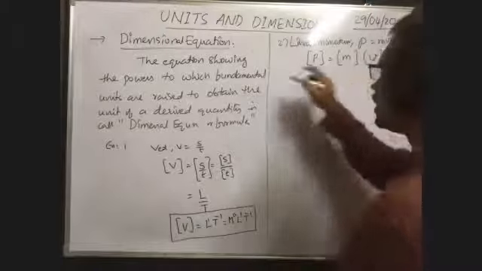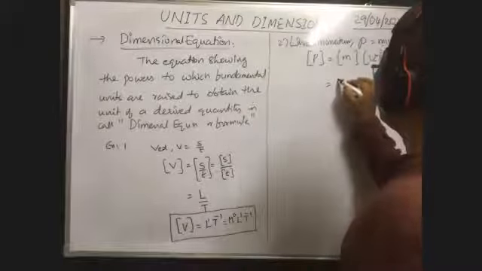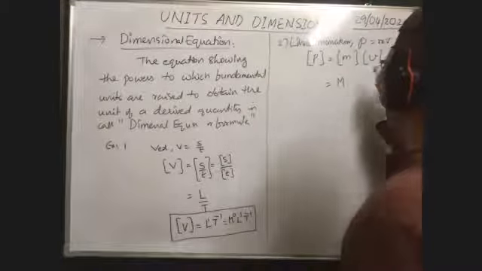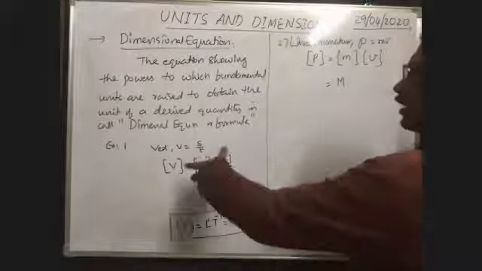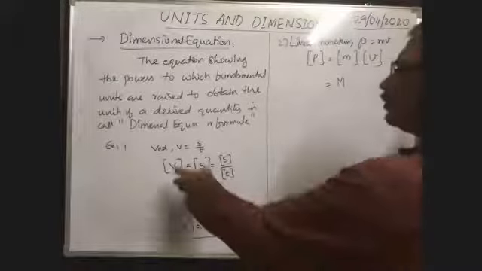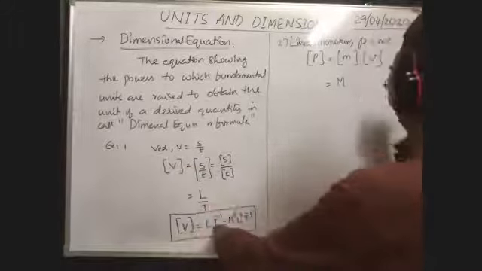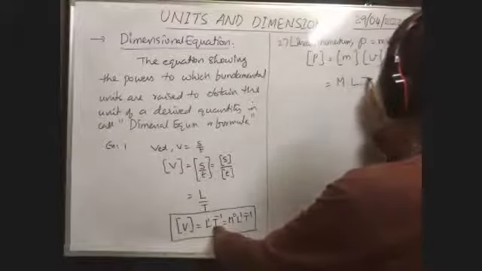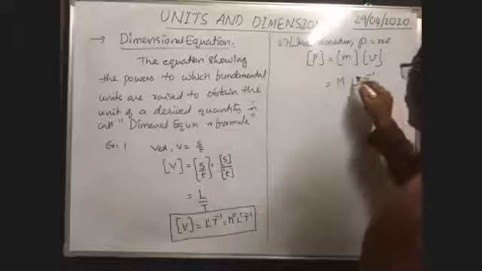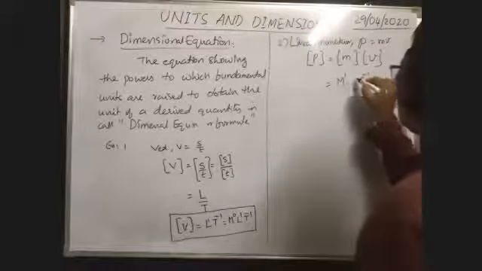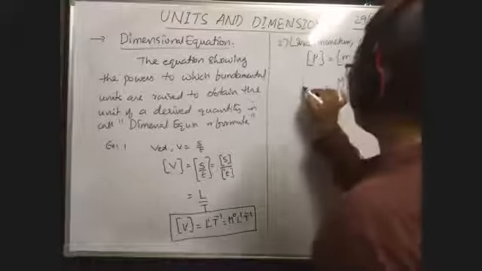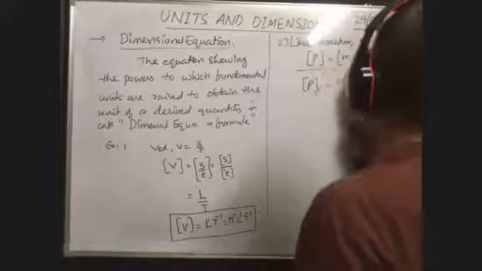Dimensional formula of mass means capital M, no? Dimensional formula of velocity, again we have to write like this and obtain it. Otherwise, if you know the dimensional formula of velocity, you can substitute directly: L to the power of 1, T to the power of minus 1. That's all. If powers are not written, it means M to the power of 1, L to the power of 1, T to the power of minus 1. This is the dimensional formula of momentum.